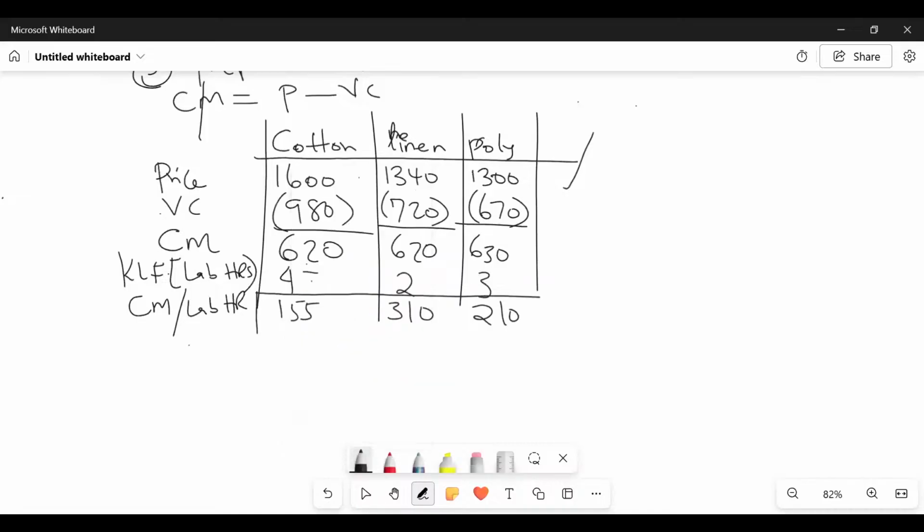So when we come here, we are ranking, ladies and gentlemen. Remember, the higher the better, isn't it? The higher the better. So the 310 ticks number 1. So this becomes number 1. Number 2, who is it, somebody? Poly, 210. And in this case here, content takes number what? It takes number 3. So that is ranking.